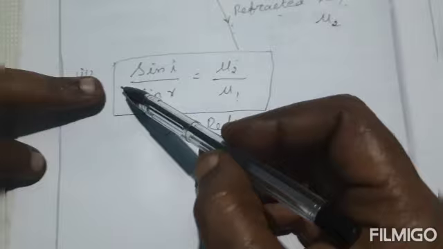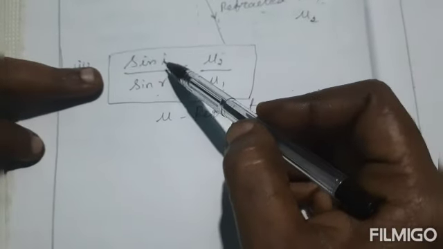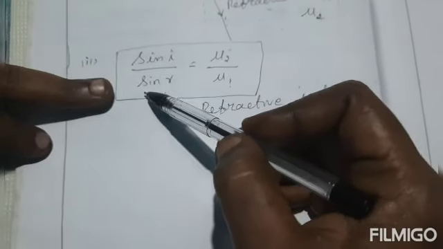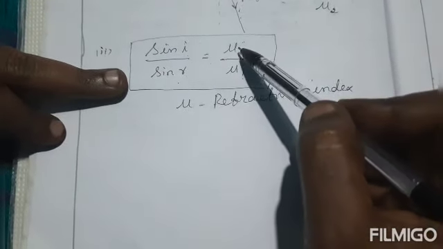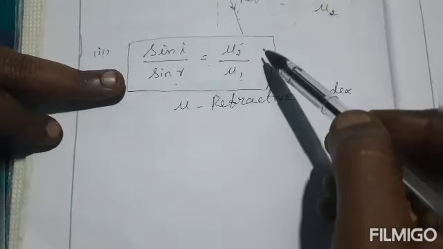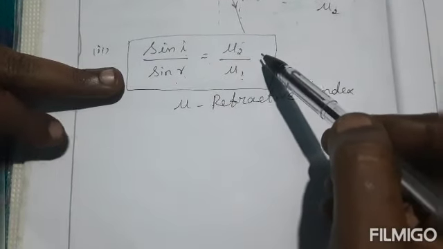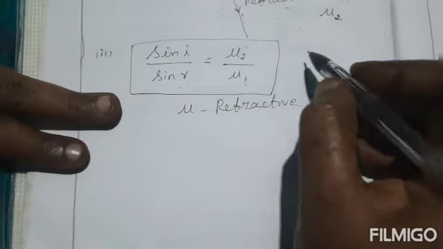Once again, the ratio of the sine of angle of incidence and the sine of angle of refraction is equal to the ratio of the refractive index of the two media. This law is called Snell's law.